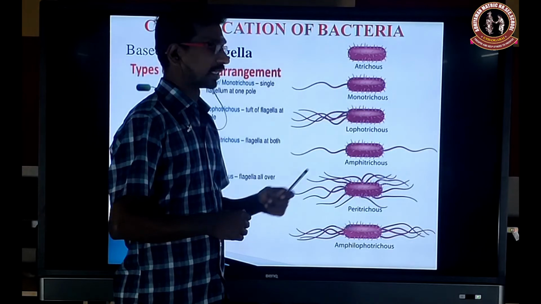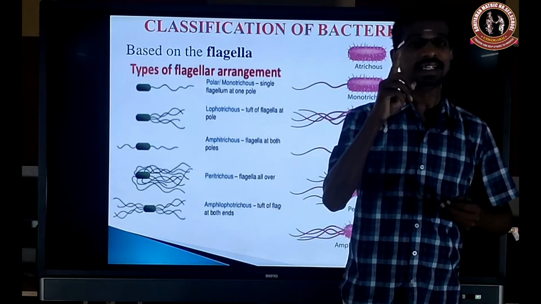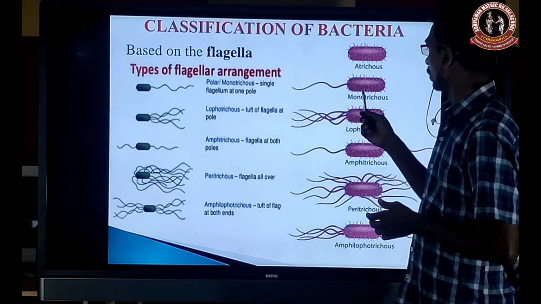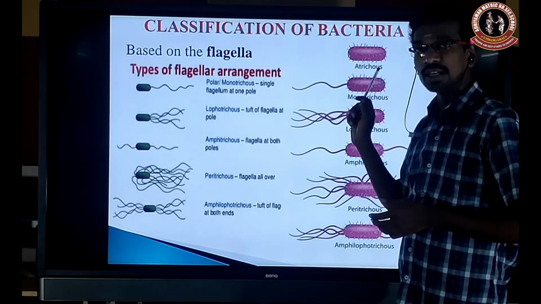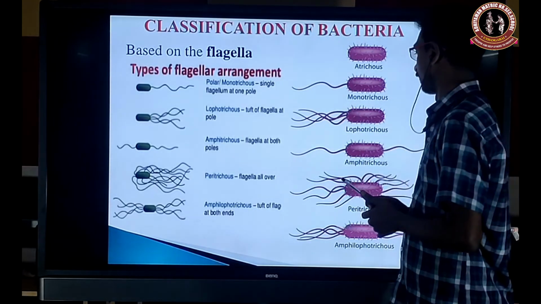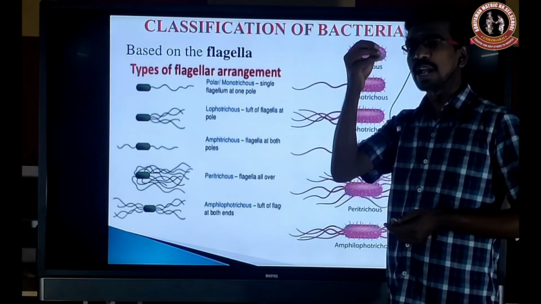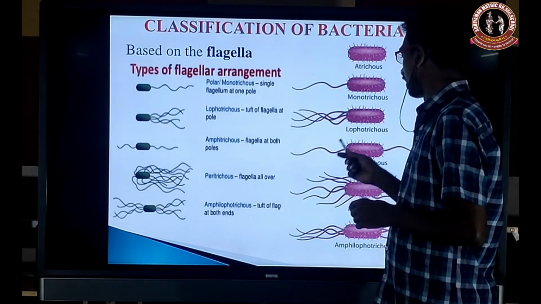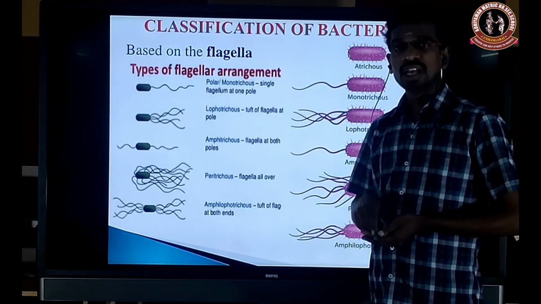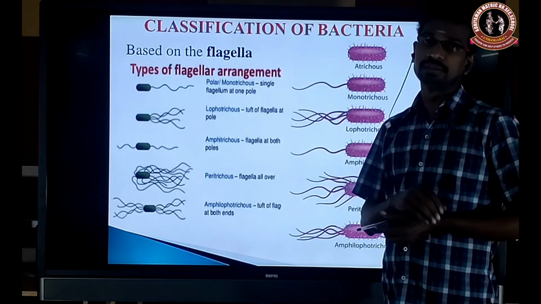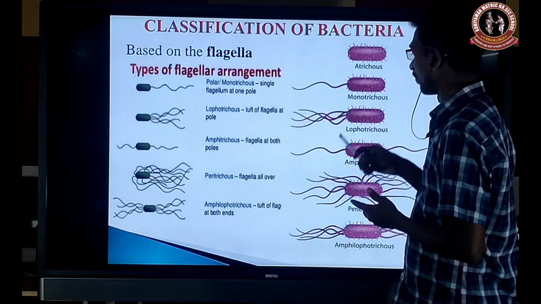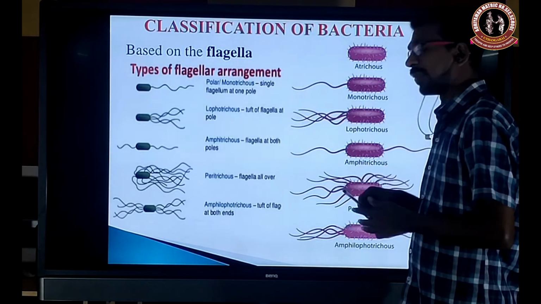Monotrichous: only one flagellum is present at one end of the bacterial cell. Mono means single, trichous means flagella. Lophotrichous: a bunch of flagella is present at one end. Amphitrichous: flagella are present at both ends. In monotrichous and lophotrichous, flagella are at only one end, while amphi means both ends.